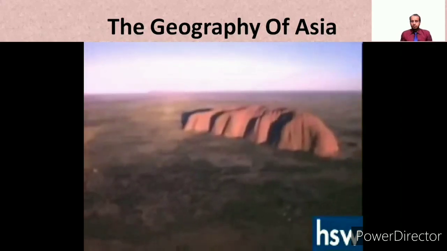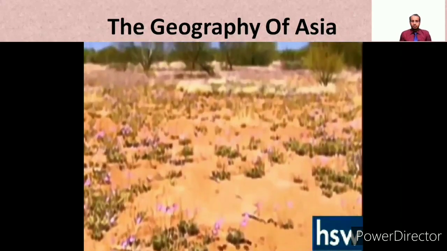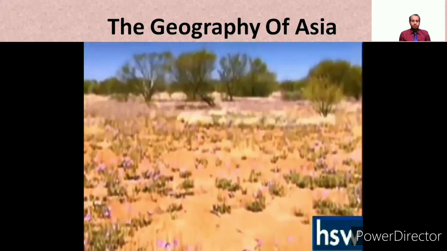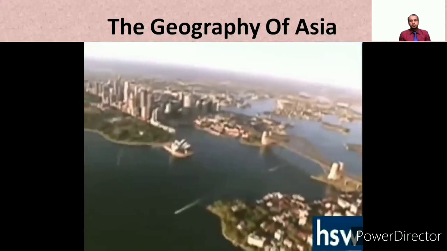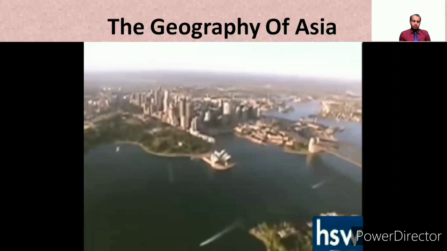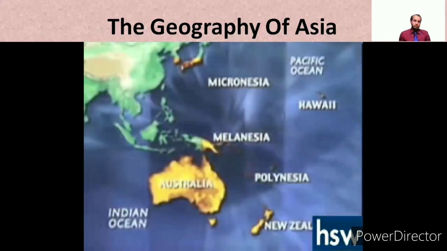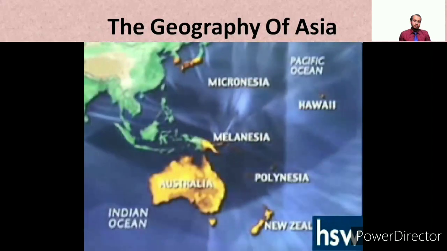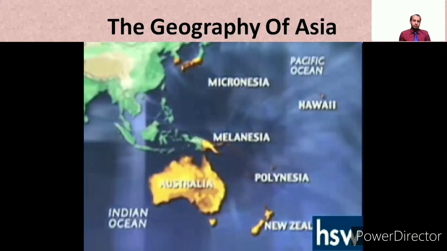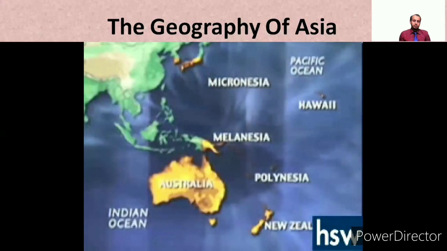The outback, as it's known, receives very little rain, so most of the population lives on the east coast. The country of New Zealand and the tropical island groups of Polynesia, Melanesia, and Micronesia extend far into the Pacific Ocean.